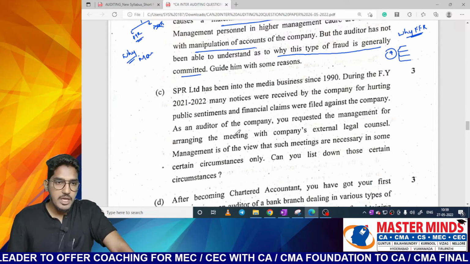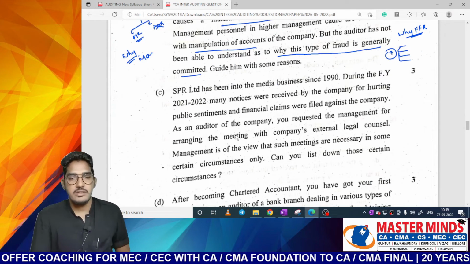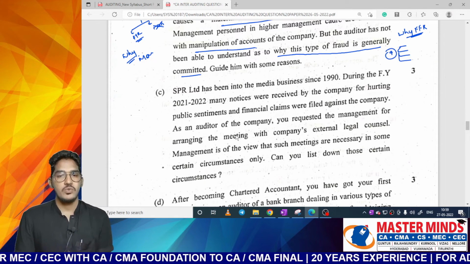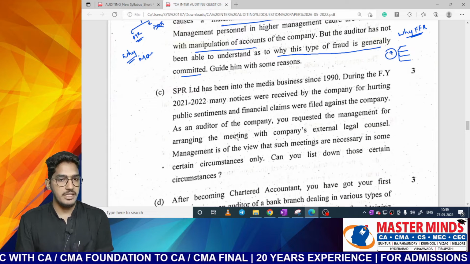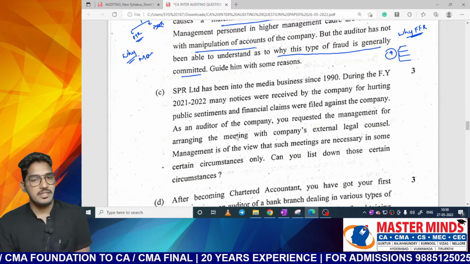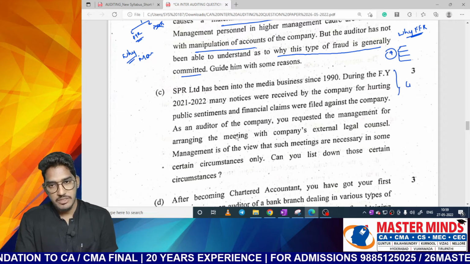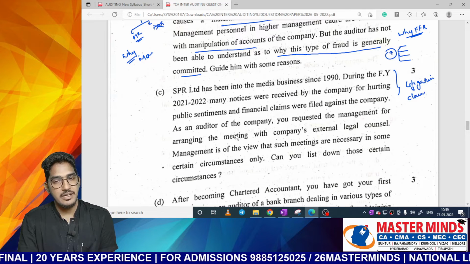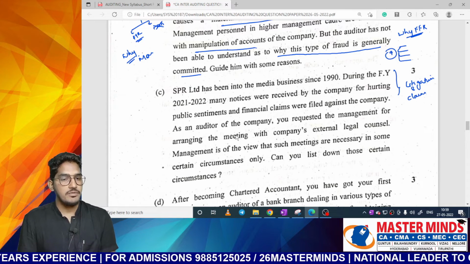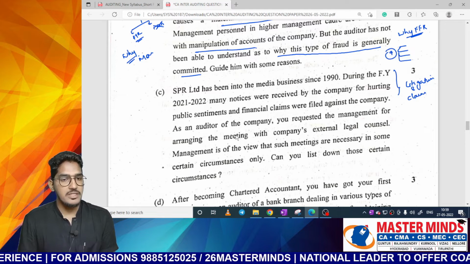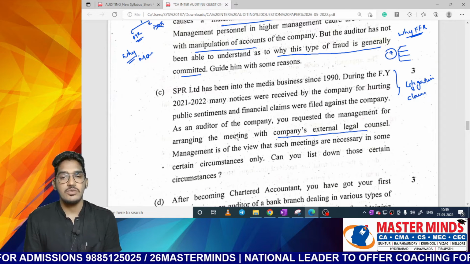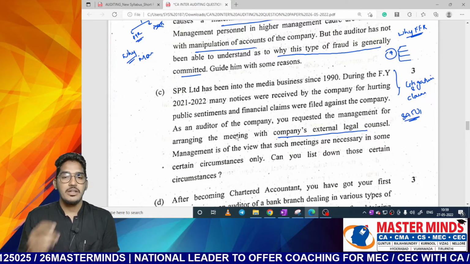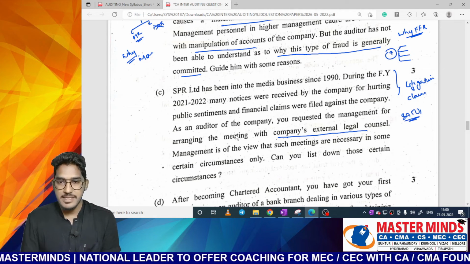Next one. SPR Limited has been into the media business since 1990. During the financial year 2021-22, many notices were received by the company for hurting public sentiments, and financial claims were filed against the company. So till the time you read this sentence, the thing which should come to your mind is litigations and claims. That means company is having some litigations and claims going on against it. As an auditor of a company, you requested the management for arranging the meeting with company's external legal counsel. So SA 501. So as an auditor, you are asking the management that you want to go and directly meet with the entity's external legal counsel.